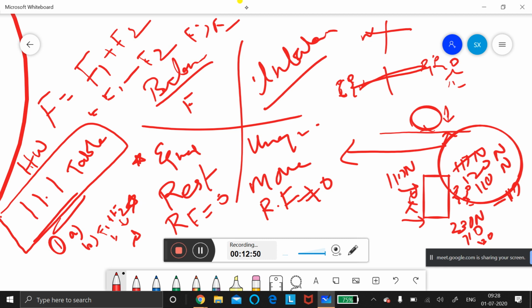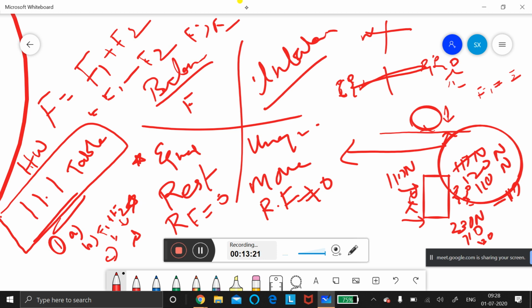Okay, third question. You and your brother apply force from the opposite sides. You and your friend apply force on the opposite sides, and you both have the same force. So what will happen that time? Your F1 will be equal to F2. So the object will not move. That is C.